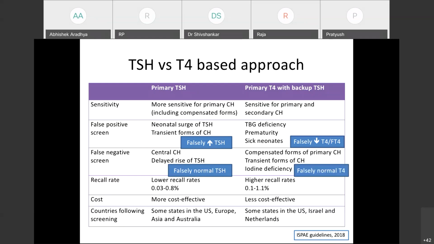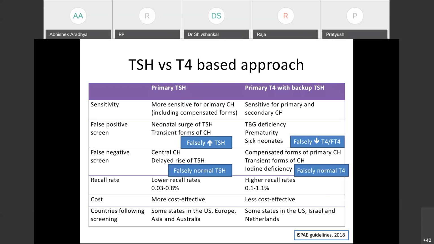And T4 can also be falsely normal. This is actually more common. Compensated forms of primary CH and transient forms of CH will both be missed on a primary T4 based approach. And when there is iodine deficiency also, T4 may be falsely normal. The initial manifestation will be elevation of TSH only.